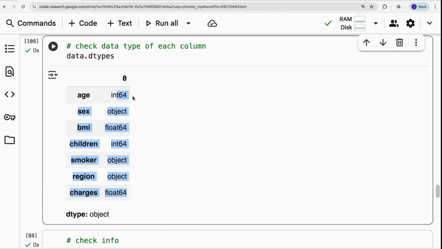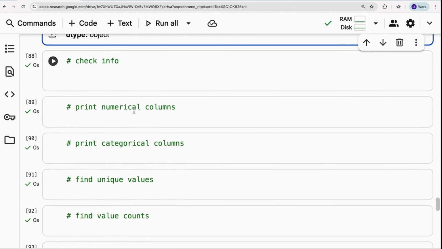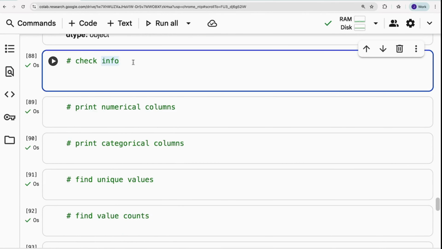Dtypes is responsible for finding the data type of each column. In data types, we have 4 different types. Integer; for decimal, we call it float64; for text kind of data, it's an object; and if there is a date, it shows like a date.